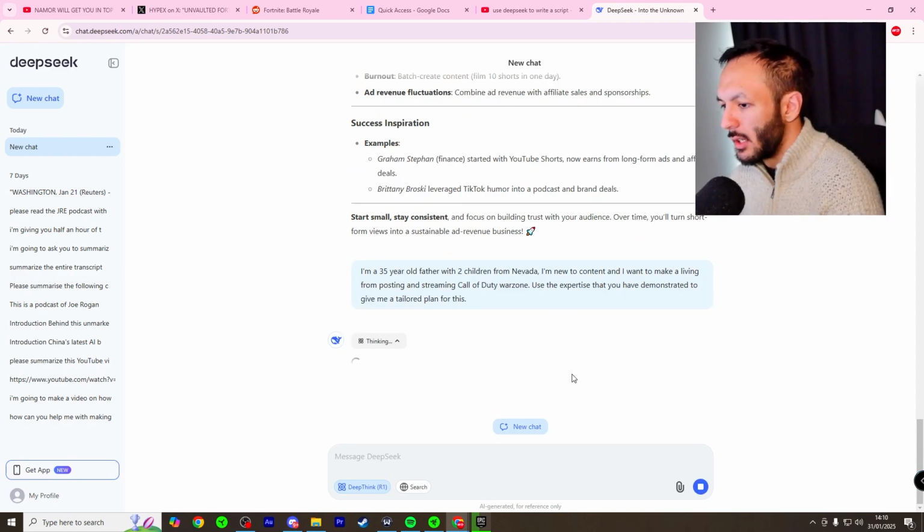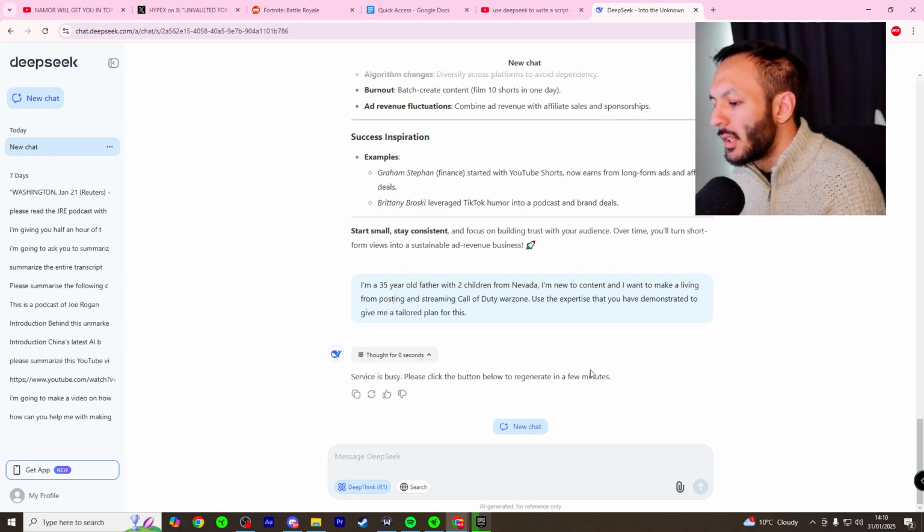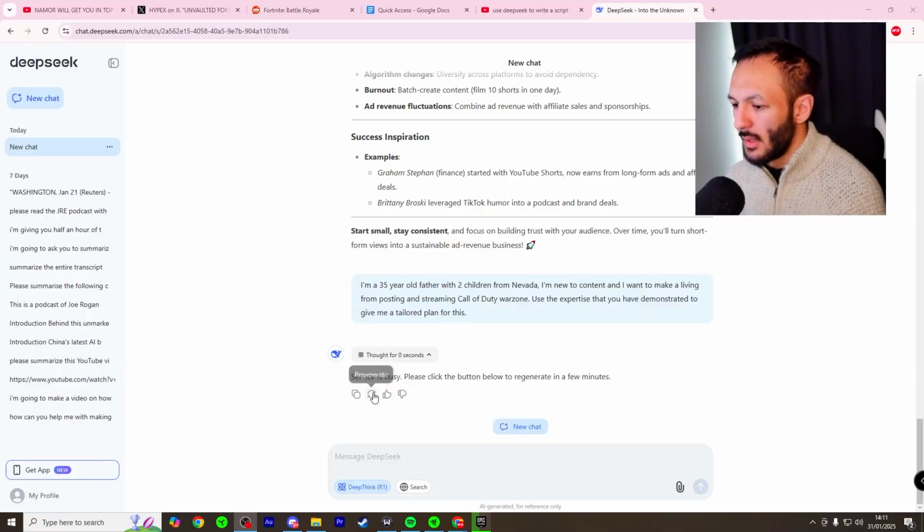Okay, so we're now thinking it took about a minute or so for that to happen. Service is busy, please click the button below to regenerate in a few minutes. Okay, real quick, this is happening quite a lot, and I don't know if there's any paid version for DeepSeek, I haven't seen that. This can't compete with ChatGPT if this keeps happening. Okay, let's try regenerating, see what happens.